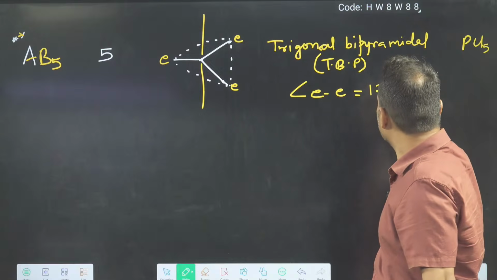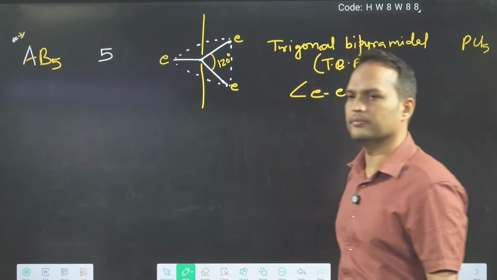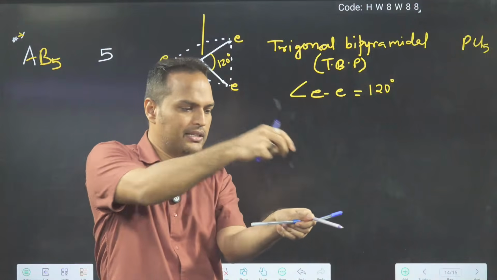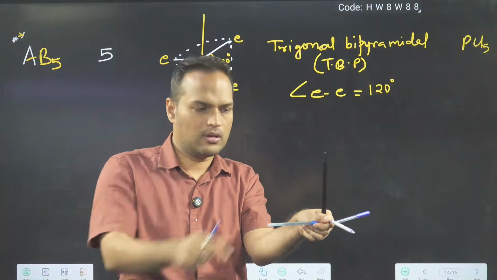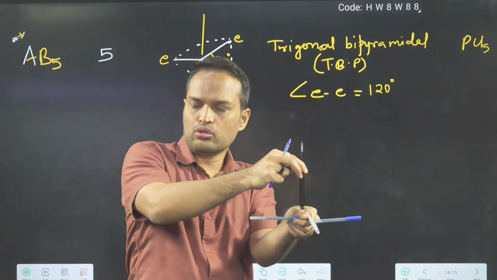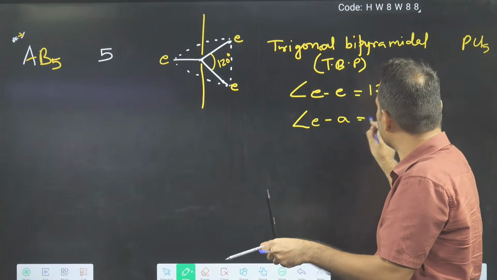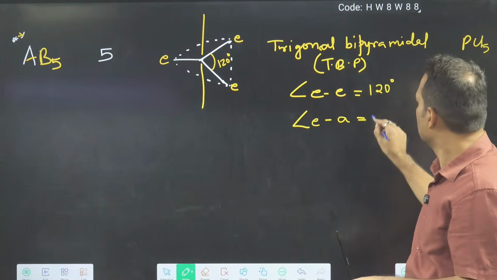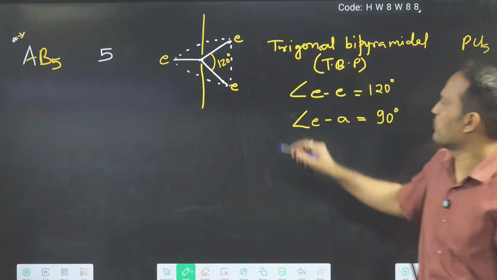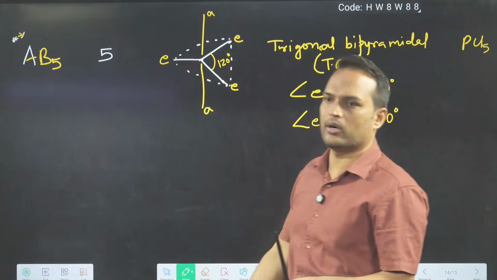So 120. So this angle is 120 degree. And this is the trigonal base, and this up one is axial. This we call what? Axial. So what is the angle between equatorial and axial? That is 90 degree. So two types of angles are there. These are equatorial bonds. These are axial bonds.